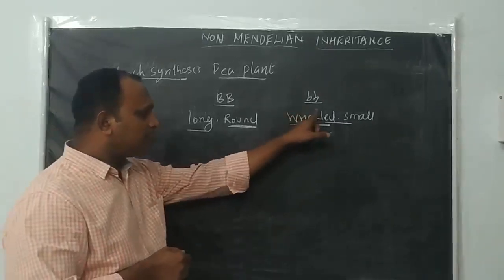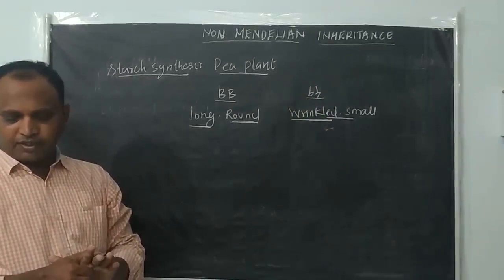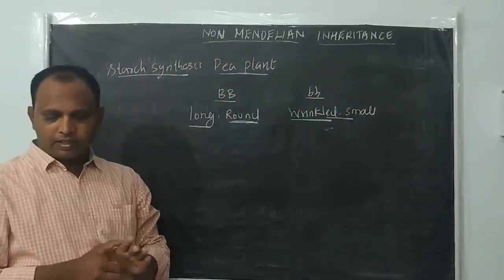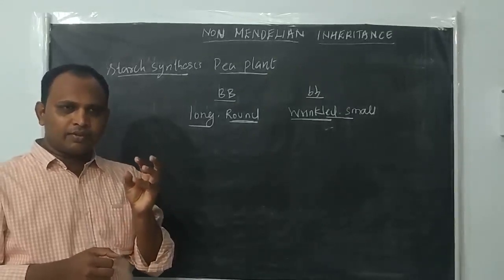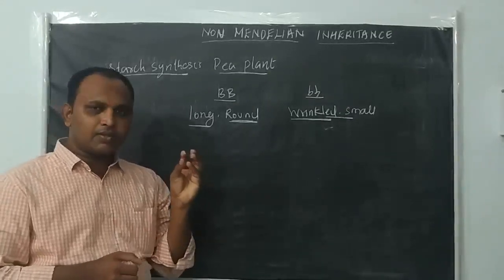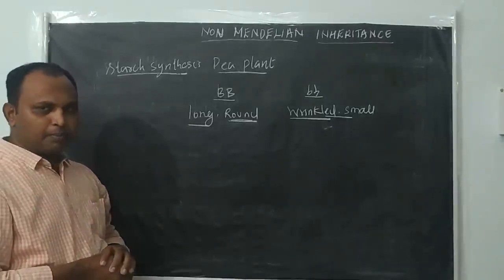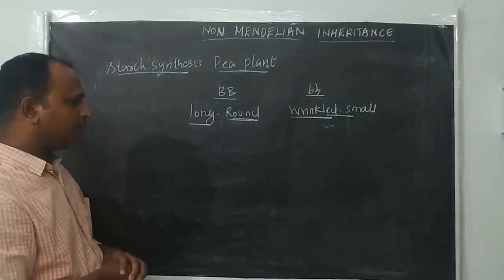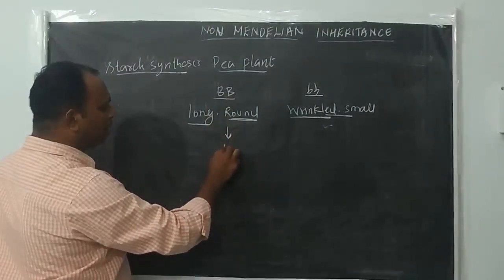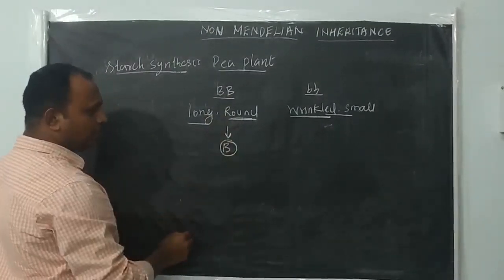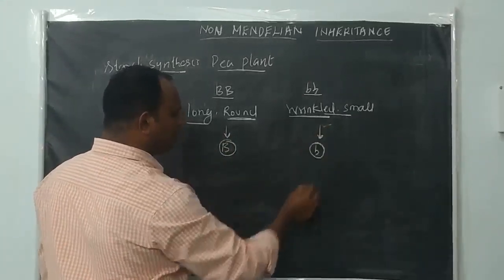But in this particular plant, small b, they have less efficiency, so starch synthesis is less efficient, and it produces seeds which are wrinkled and also small in size. We are taking these two pure breeding garden pea plants and making a cross. Here it produces only one kind of gamete, capital B alone. Here it produces only one kind of gamete, small b alone.